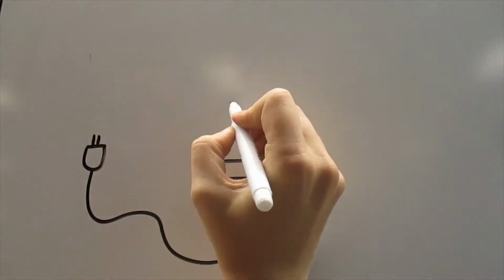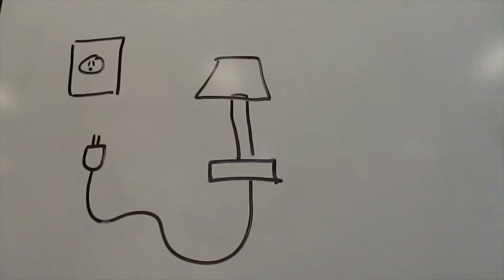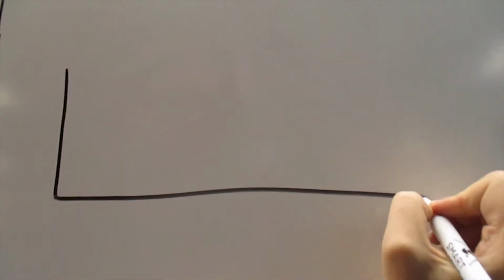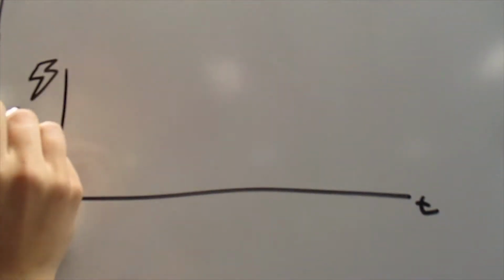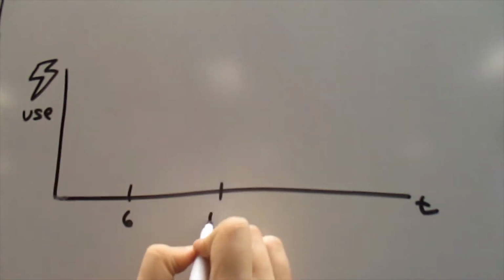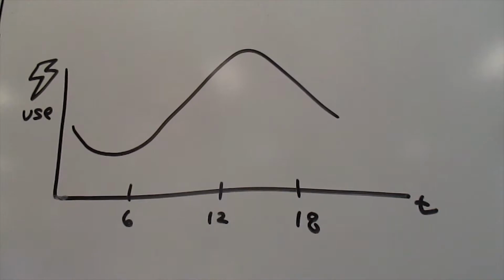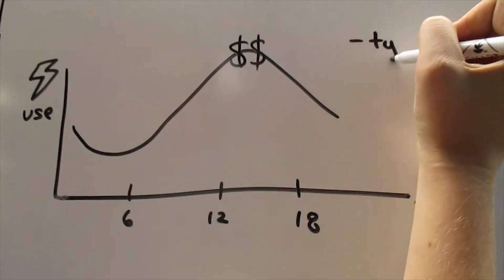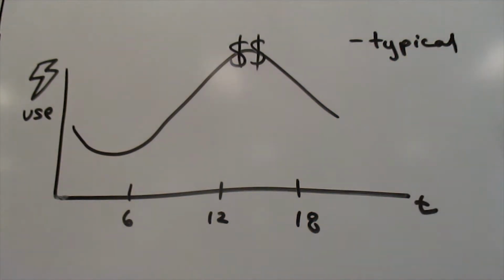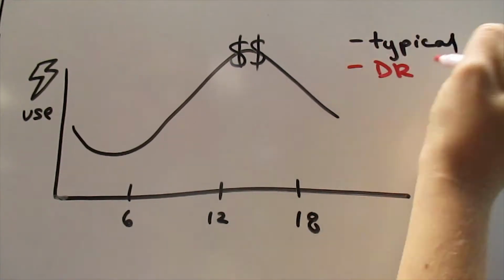As electricity end users, when we plug something into an outlet, we expect it to turn on. We expect to receive electricity, always and instantaneously. But sometimes delivering electricity is much more expensive than usual. What if we, the end users, were okay with some of our load being shifted to other times in the day away from these high prices? This changing of end user consumption patterns in response to prices is called demand response.